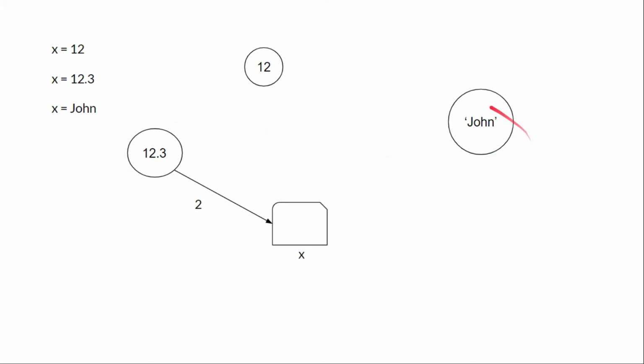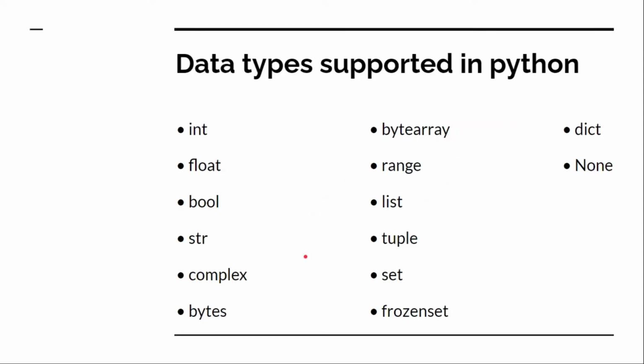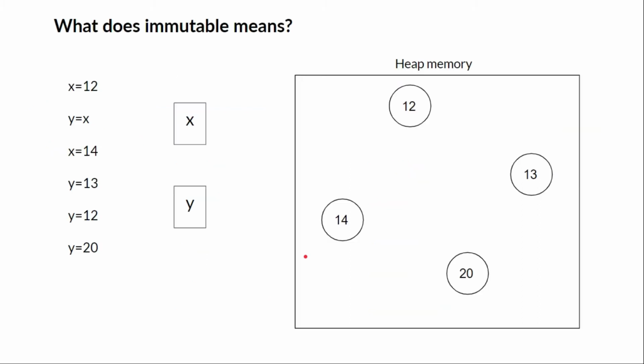Okay, so let's see this in detail. First of all, assume that we have a variable x and its value is 12. When x is 12, this variable x is pointing towards an object containing value 12.